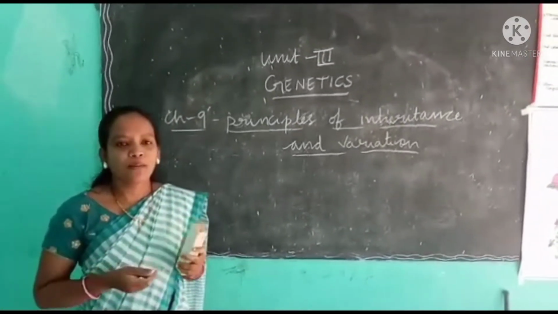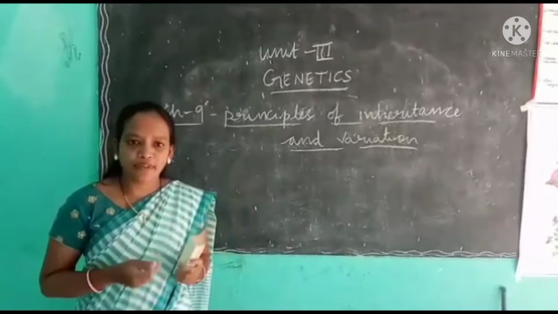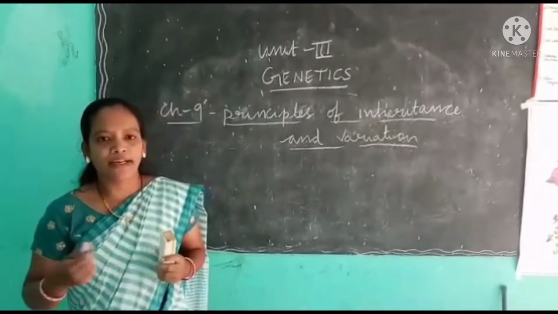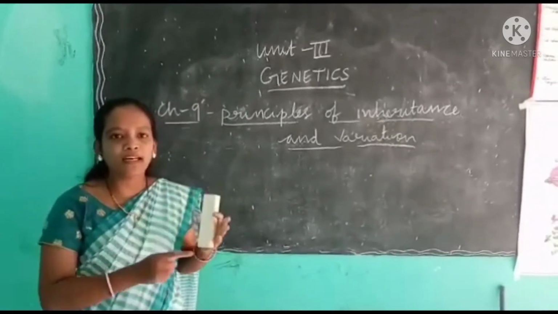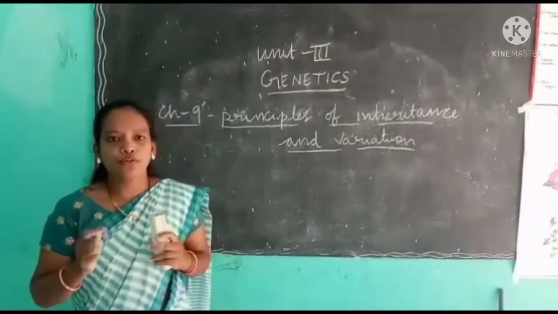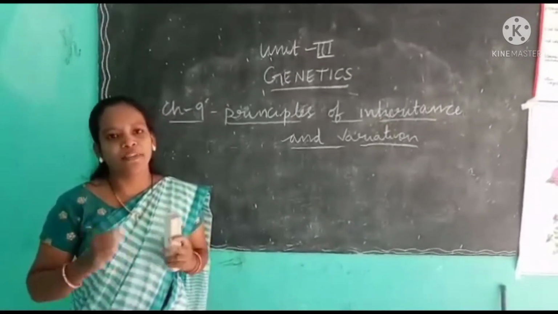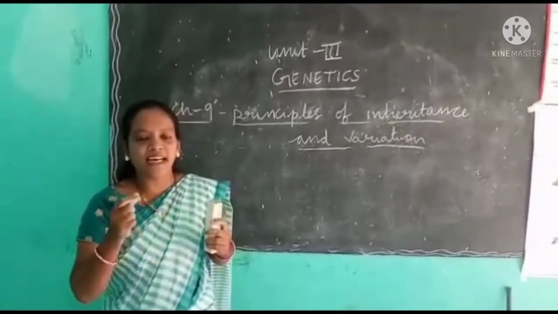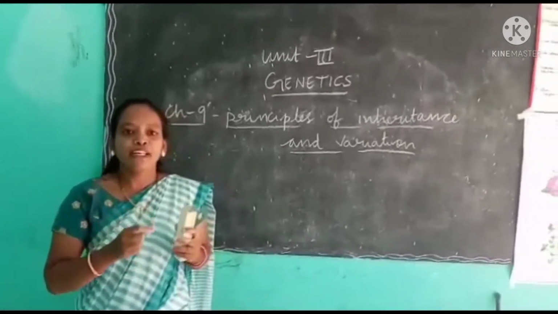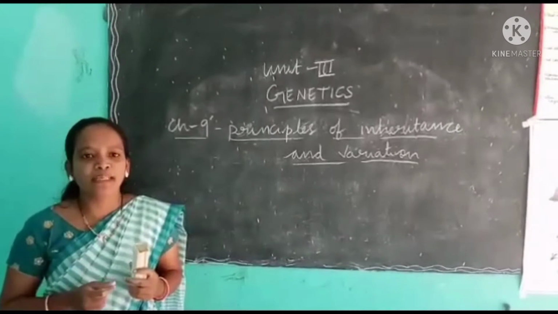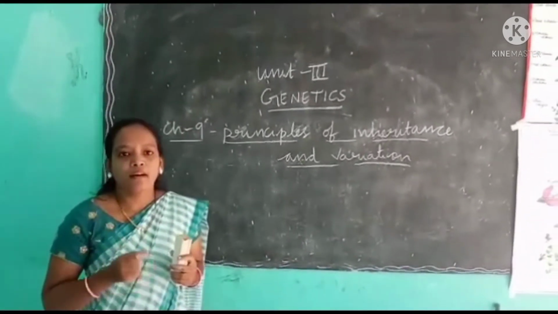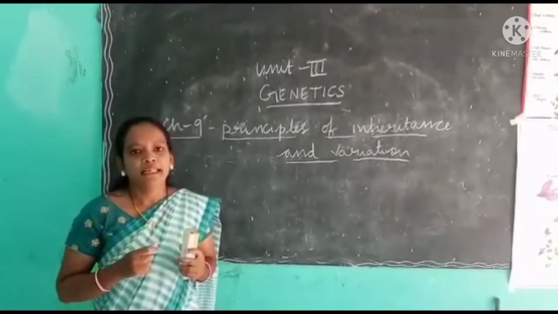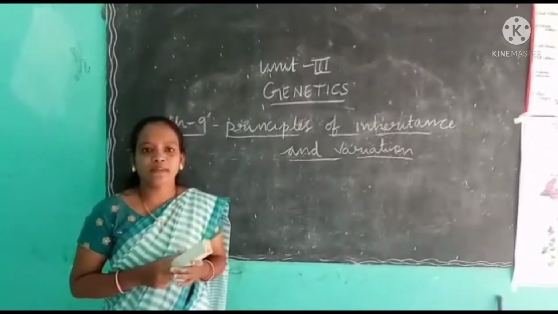Okay? For example, your mother's skin color is white. Your skin color is also white. That means the color from your mother to you was passed by something. What are responsible for carrying these characters from parents to progeny? Progeny means offspring. Offspring means children. Genes are responsible.